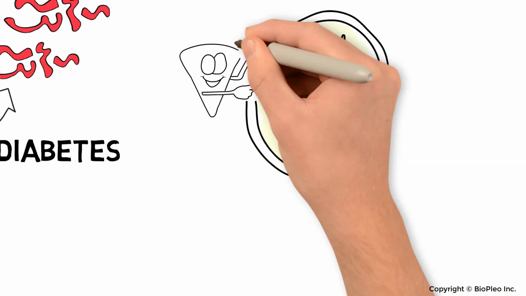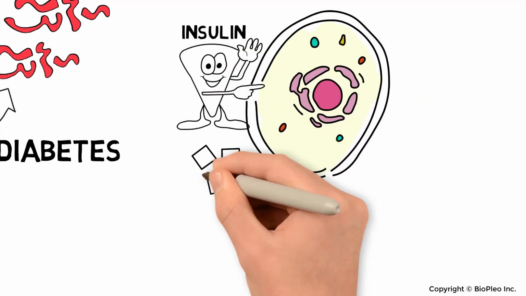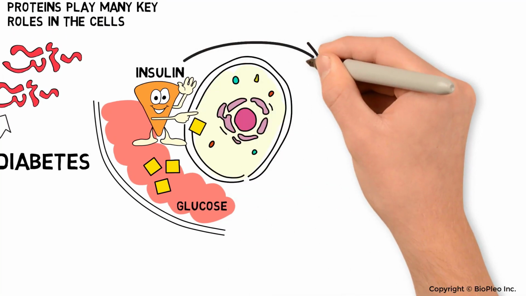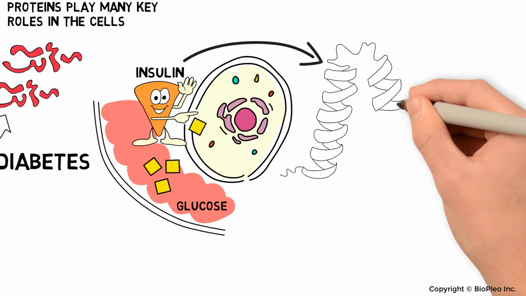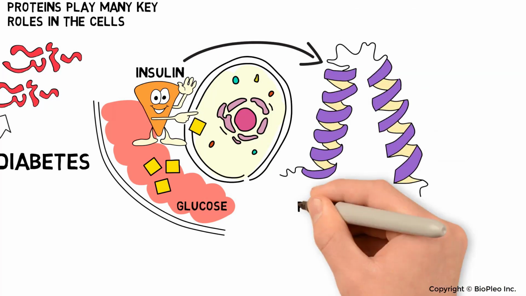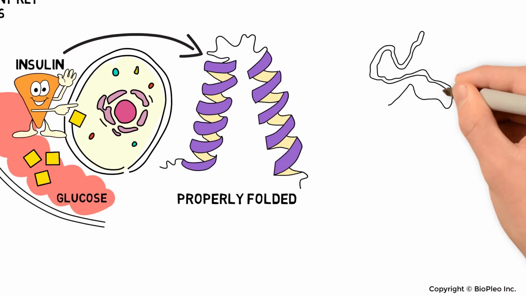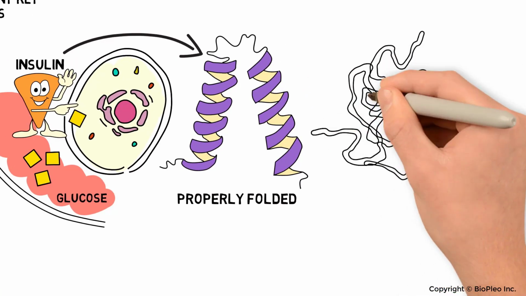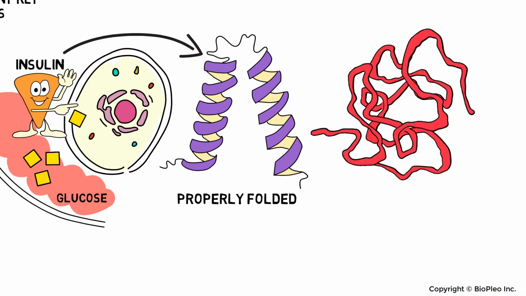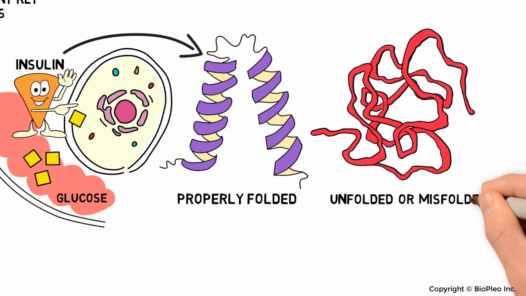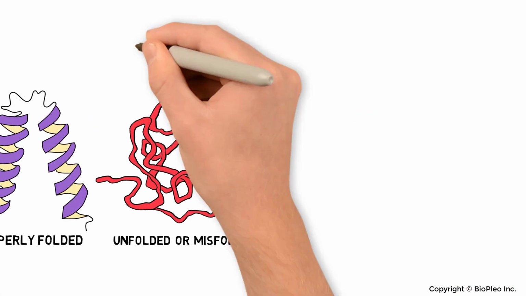For example, insulin regulates blood sugar levels by allowing glucose to enter the cell from the bloodstream. Like other proteins, insulin can only do its job if it's in the correct shape, which scientists refer to as being properly folded. Sometimes proteins don't fold correctly, and instead they behave kind of like floppy, sticky spaghetti noodles. Scientists call these noodles unfolded or misfolded proteins.